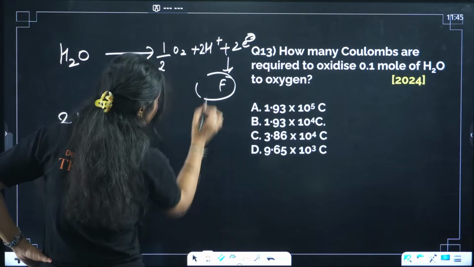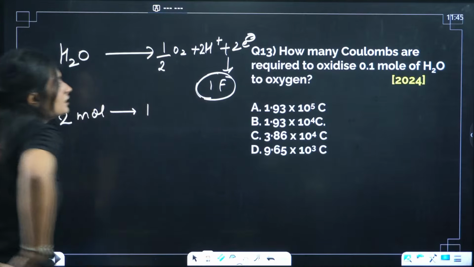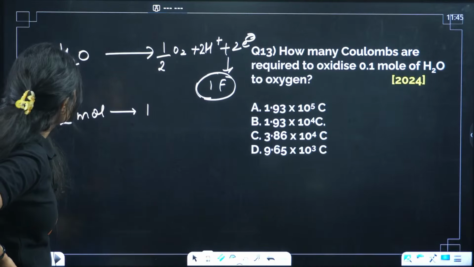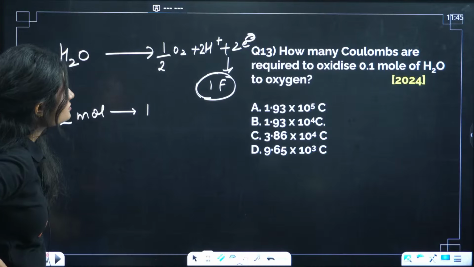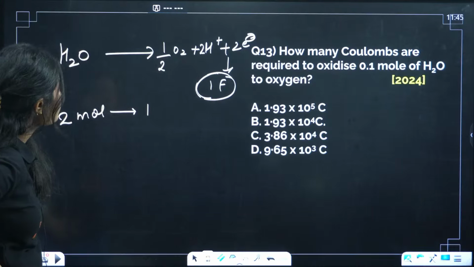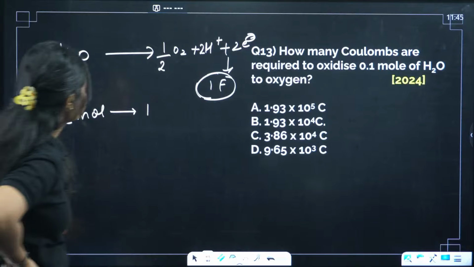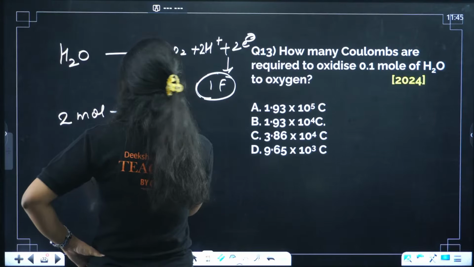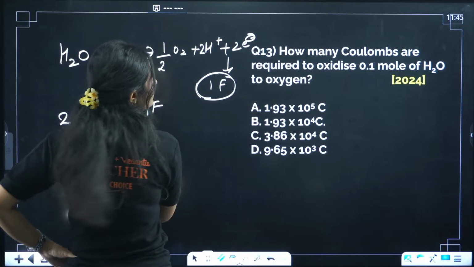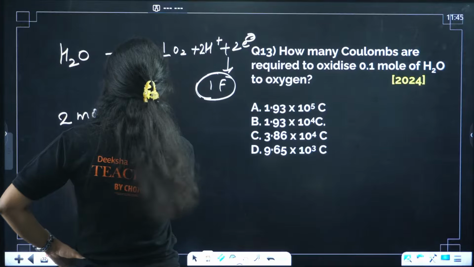What am I writing? 2 times 0.1 mole. It will give 1 Faraday for 2 mole. It needs 1 Faraday. 0.1 mole.